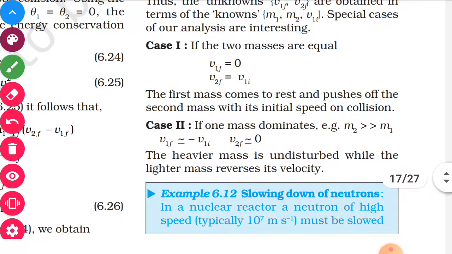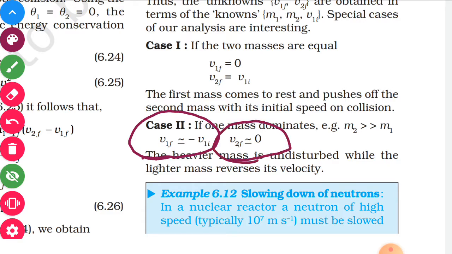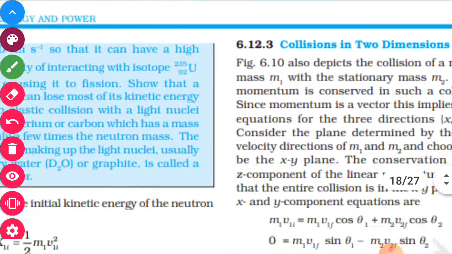If one mass dominates the other, say one object is very large, say a truck is standing and a cycle comes and collides. What will happen? That is the case where v1f, the velocity of the first, will be reversed or it will rebound. It will be equal to minus v1i, and v2f is 0. The truck will not experience anything. If you collide with a truck with even a tremendous speed, that truck is not going to have any experience.